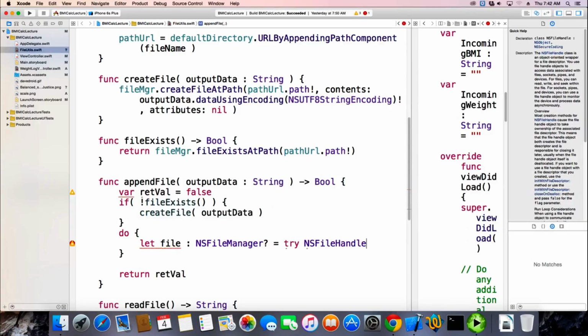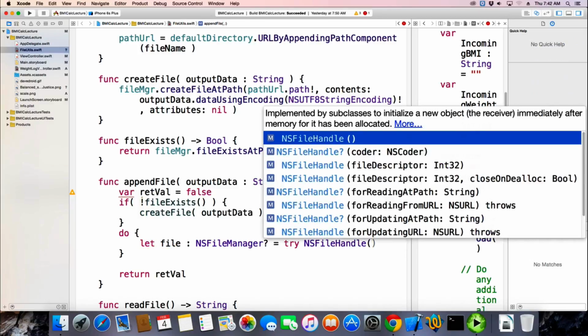It could have an error, or it could have an actual something in it. So we can test that to see if it has something in it. So we're going to do the let. So we're going to go to the file handle class, which lets us get at the data at a lower level than just the write and the read that we wrote before.